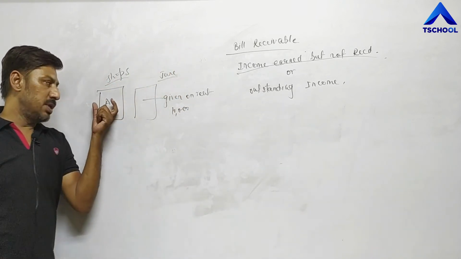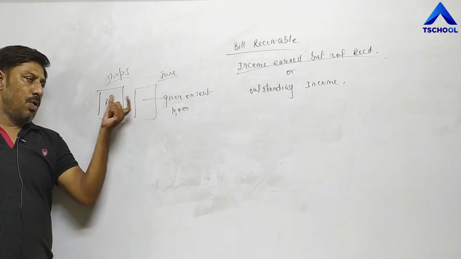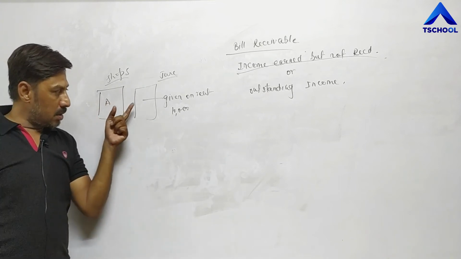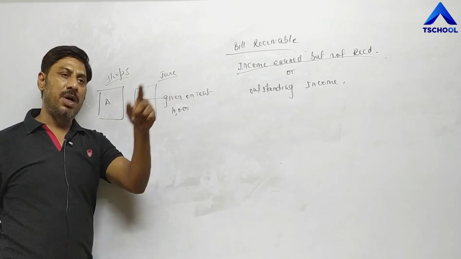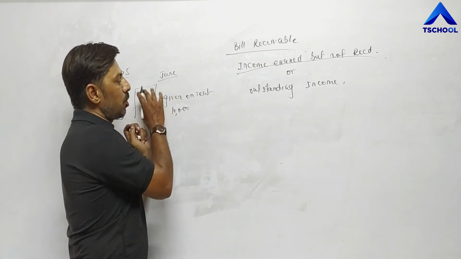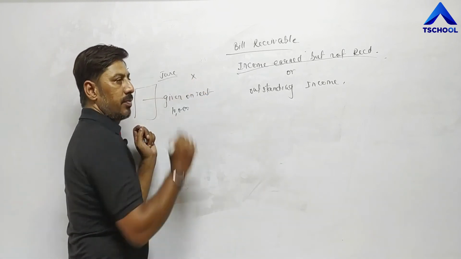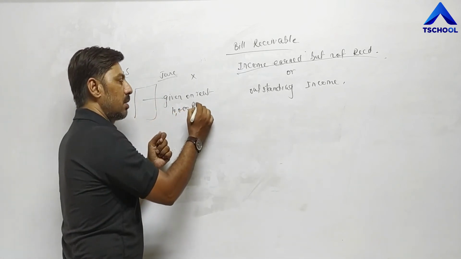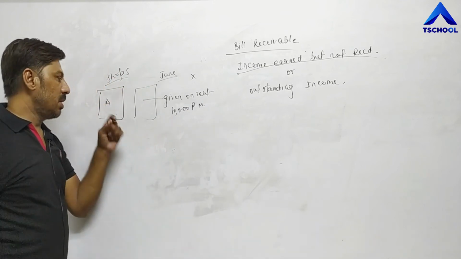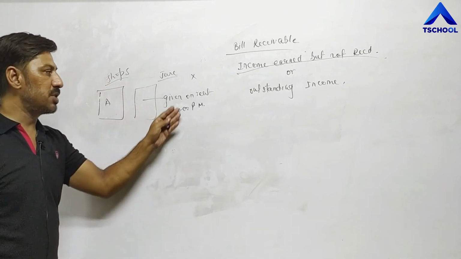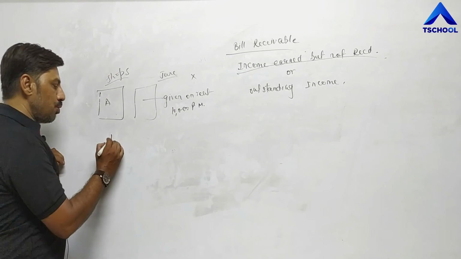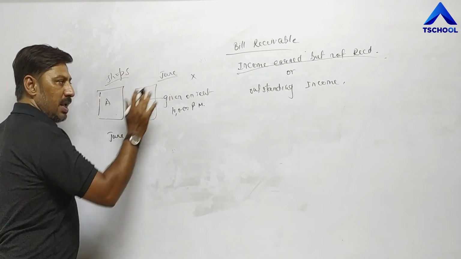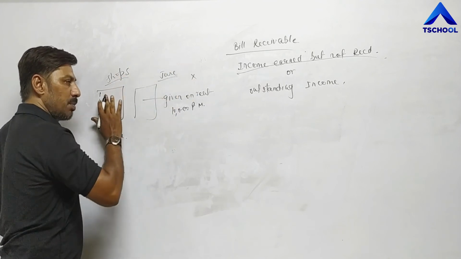Once again, this owner has two shops. One he has kept for himself for doing business, and another shop he has given on rent to somebody else, for example to X, and the rent of this shop is 10,000 rupees per month. For every month, A has to receive 10,000 rupees from X. Now suppose the month of June is completed, A must receive 10,000 from X, but X has not given it by the end of June.